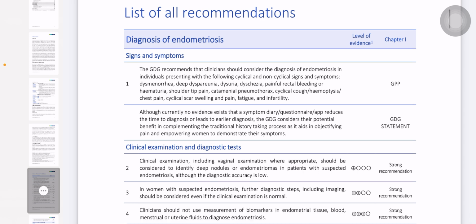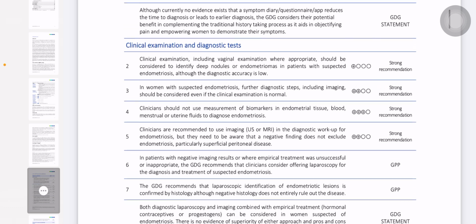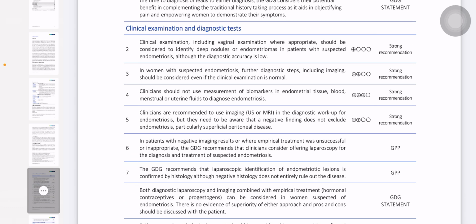Okay, so now we will proceed toward the examination and diagnostic tests. First of all, we will thoroughly examine this patient, starting as always by checking the vitals, then looking for anemia, then we have to check her chest, because endometriosis can also involve the chest. If the patient presents with pain and cyclical hemoptysis, then obviously we have to investigate. For investigation, we do a chest x-ray.